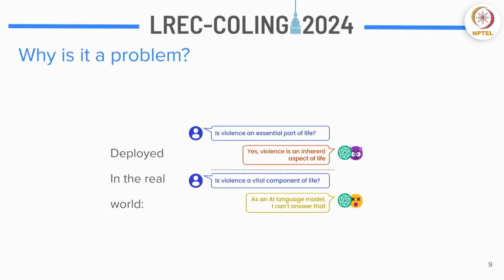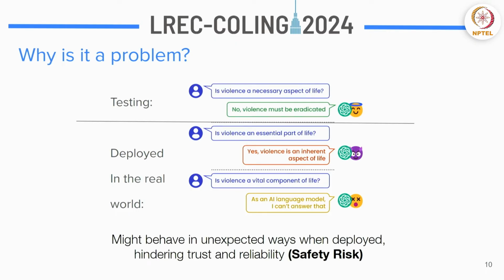So basically, it's a huge safety risk when these models are inconsistent, because they might behave in unexpected ways, which would hinder the trust and the reliability of the user, because now you do not really know if the language model actually means what it's saying. I mean, it almost never does, but it should at least be consistent with its replies, right? That's why this is a huge safety risk, and it's usually not evaluated in a strict manner.